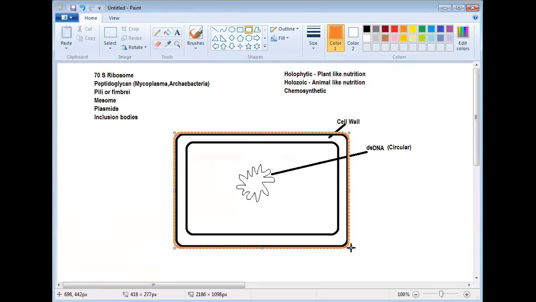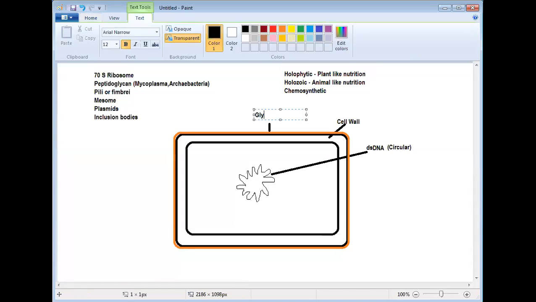What is this layer? This is a mucus-filled layer, right? So this layer is known as what is the name? Glycocalyx. Exactly. Very good, Richard. This is called glycocalyx. So what is the function of glycocalyx?